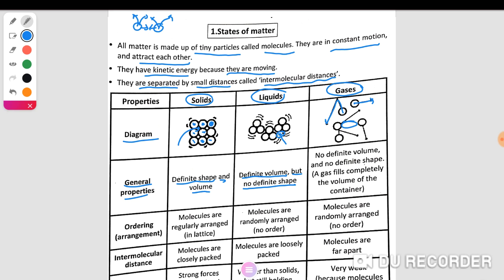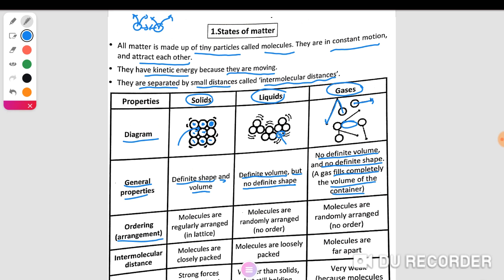While gas has no definite shape and no definite volume, due to the wide spaces. So the gas can be compressed and its volume decreases. It has no definite shape, like liquids. It takes the shape of the container. Gas fills the volume of the container completely.